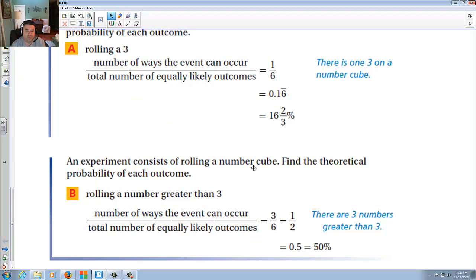An experiment consists of rolling a die in a cube. Find the theoretical probability of each outcome. Now, rolling a number greater than 3, well, how many numbers are greater on a die than 3? Well, you have 4, 5, and 6. So you can roll a 4, you can roll a 5, you can roll a 6. That's 3 possible outcomes out of 6 possible things, so 3 over 6, or 1/2. So you have a 50% chance of rolling more than a 3 on a die.